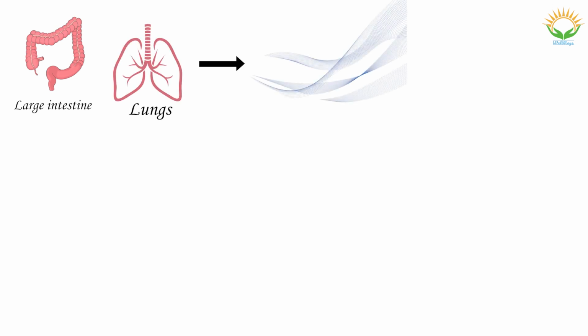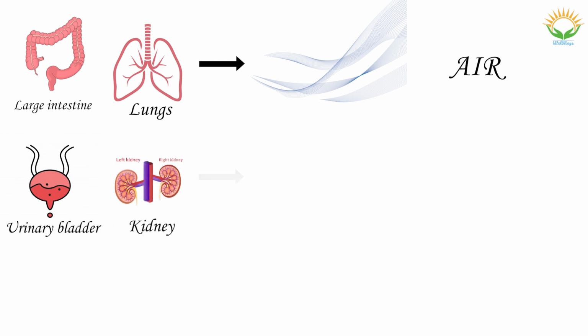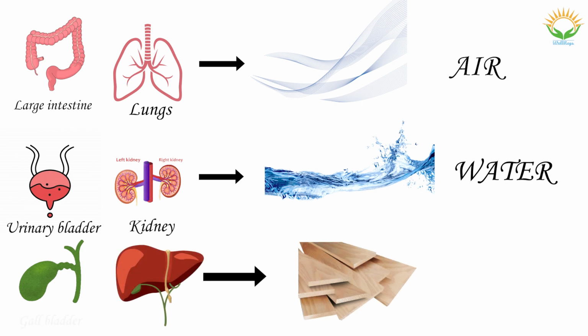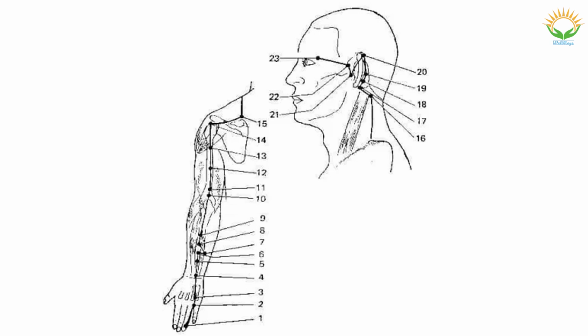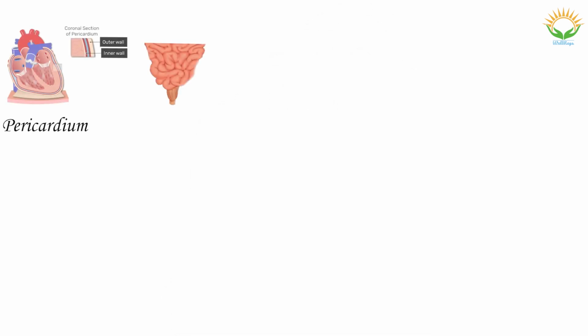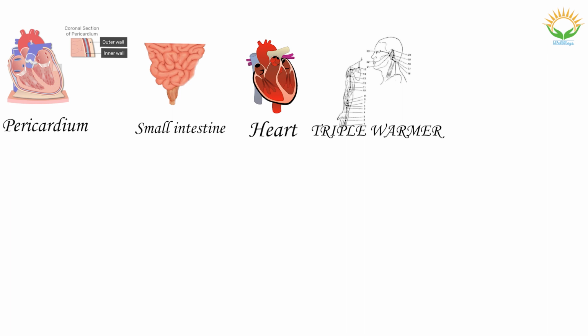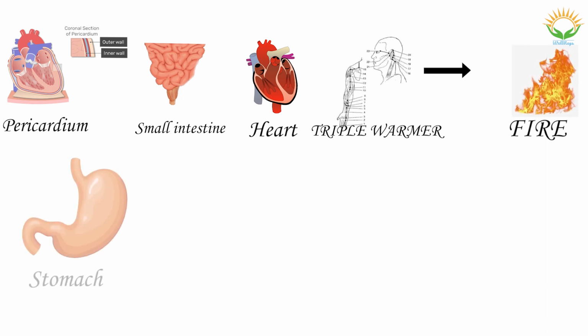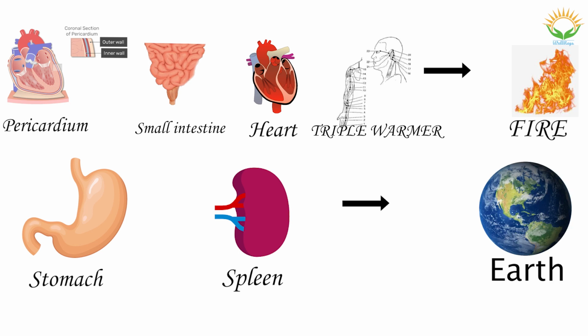Large intestine and lungs belong to the air element. Urinary bladder and kidney belong to the water element. Gallbladder and liver belong to the wood or metal element. Triple warmer. In the acupressure medicine system, triple warmer is a unique organ. It functions to keep the body at the right temperature. Triple warmer, pericardium, small intestine and heart belong to the fire element. Stomach and spleen belong to the earth element.